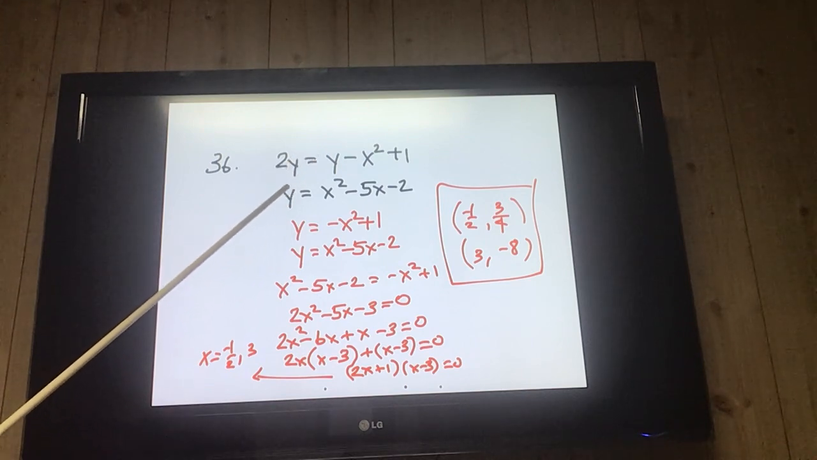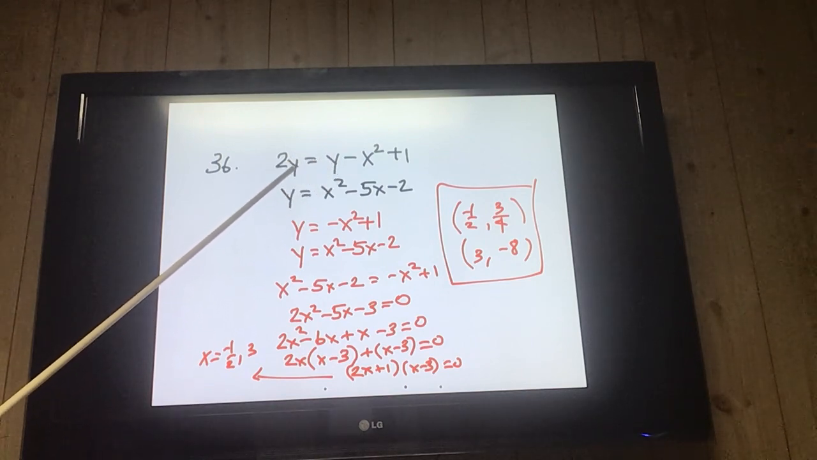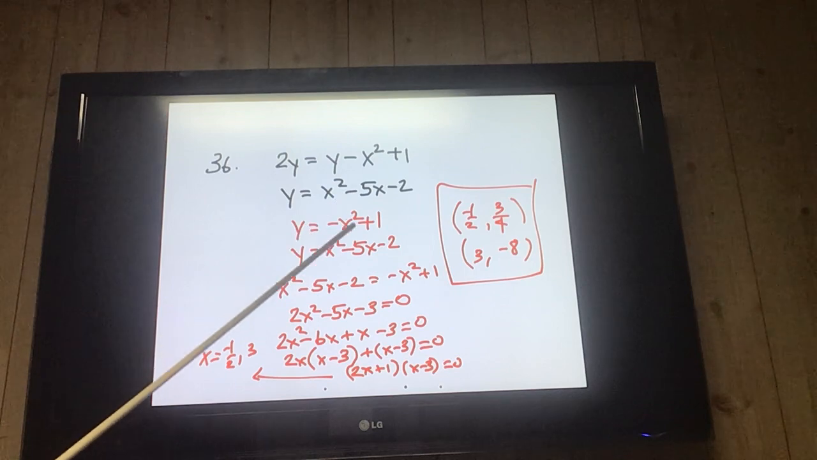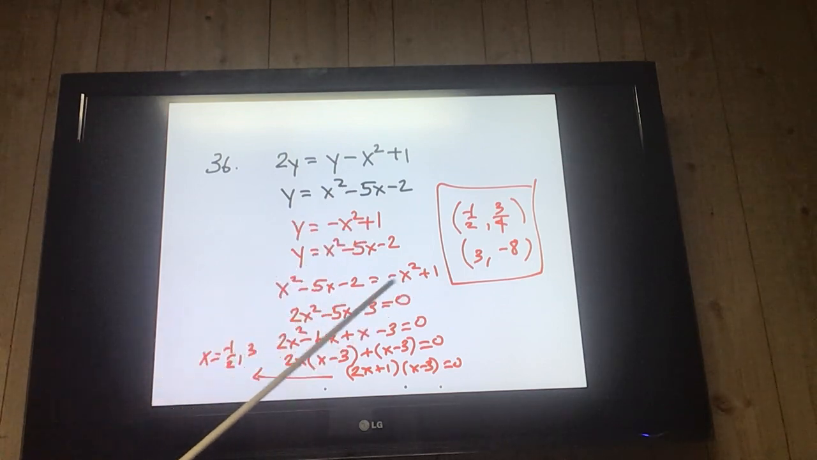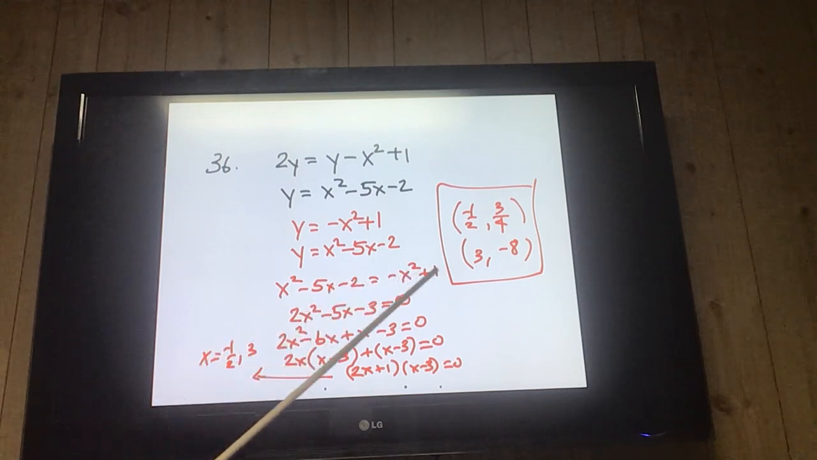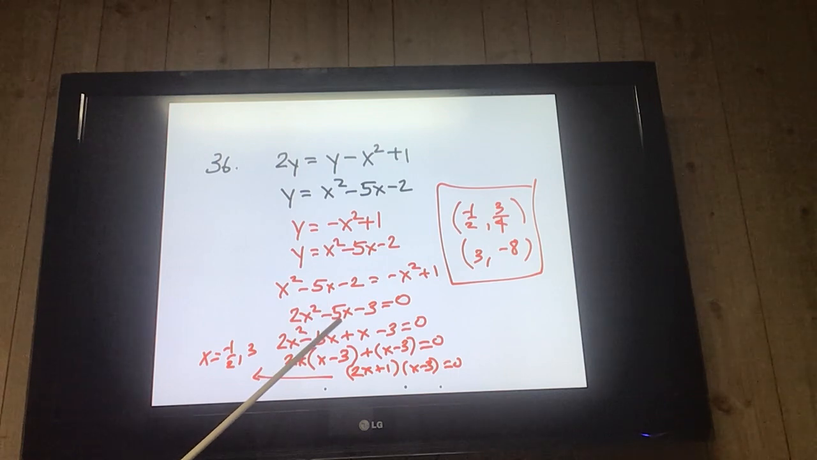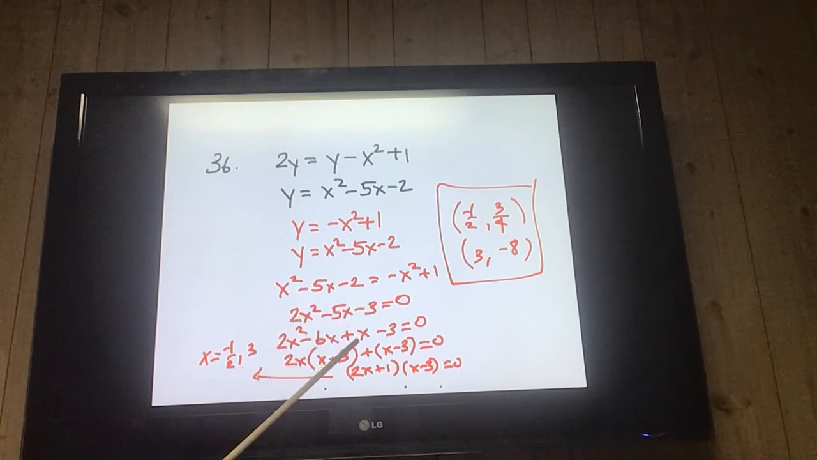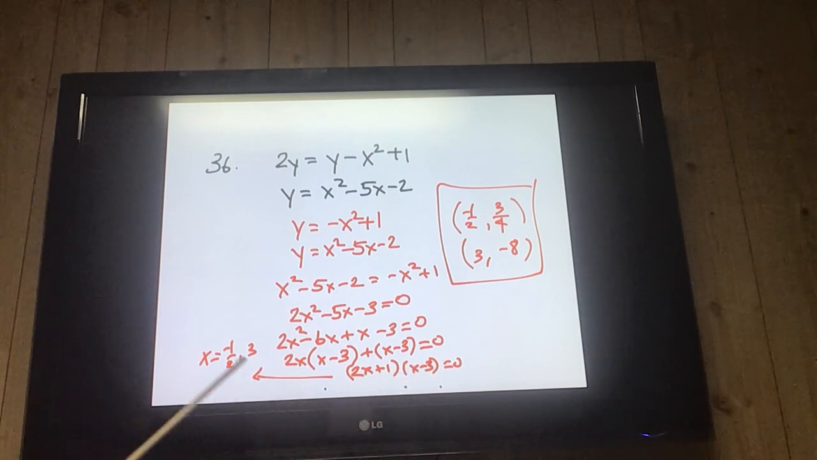Again, we're going to bring the y over. So that gives me y equals negative x squared plus 1. So I have this, so I plug them in, substitute, bring everything to one side. That's 2x squared, that's negative 5x, negative 3. Factors of 6 that will subtract to equal 5, that's 6 and 1. Factor out the 2x, get x minus 3. Factor out the 1, x minus 3. 2x plus 1 and x minus 3. So therefore my x is negative 1/2 and 3.